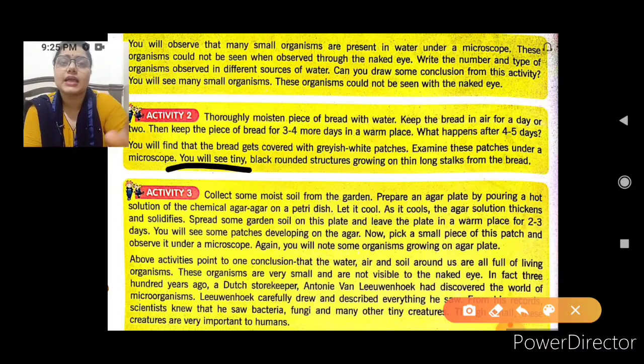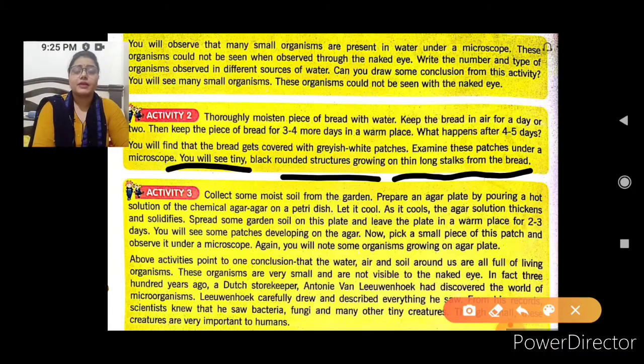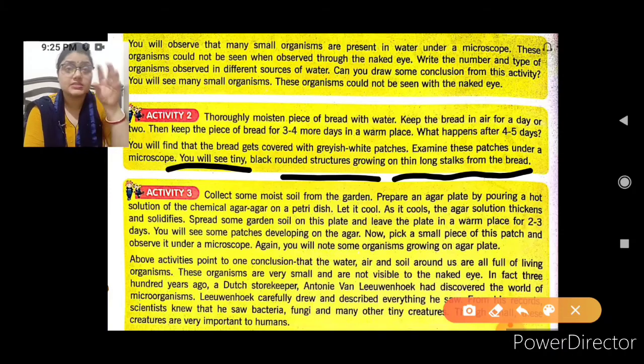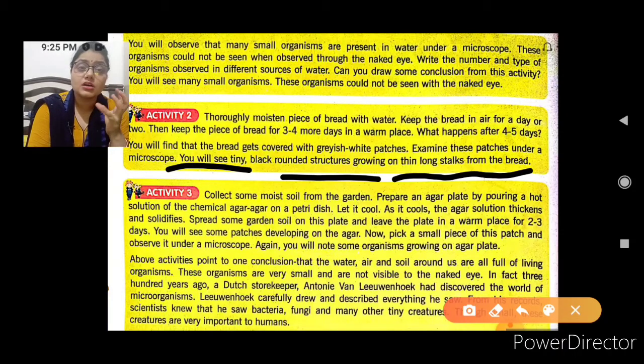You will see tiny black and rounded structures growing on thin long stalks from the bread. What is that? This is a microorganism, the fungi, which is present over the bread due to the moisture of the water in the piece of bread.